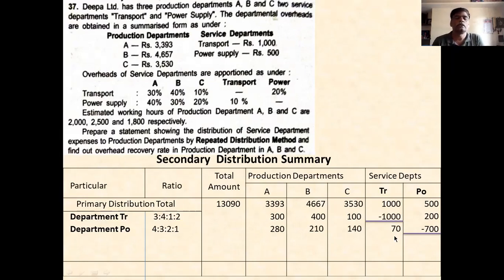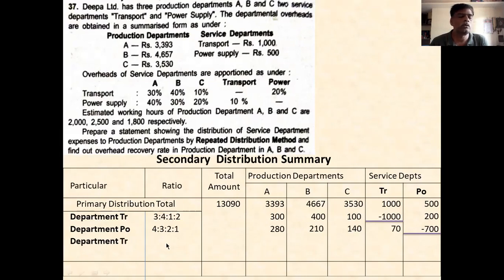Now you see here, transportation: first you completed 0, and the power department is 0 in the second step. But again 70 rupees you entered in transportation. This 70 you have to again allocate. This 70 is in the transportation column, so 70 is to be allocated in the given ratio.